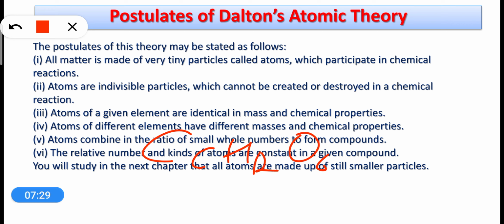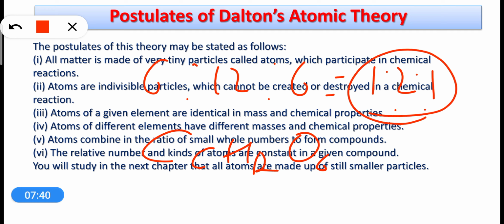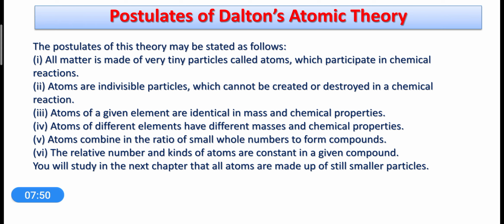Again the ratio is 6 is to 12 is to 6, equal to 1 is to 2 is to 1. So this is again a small whole number ratio between the number of atoms of different elements which combined together to make the compound. I hope from these two examples this postulate is very clear to you.